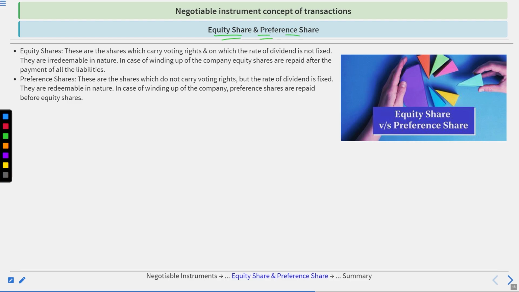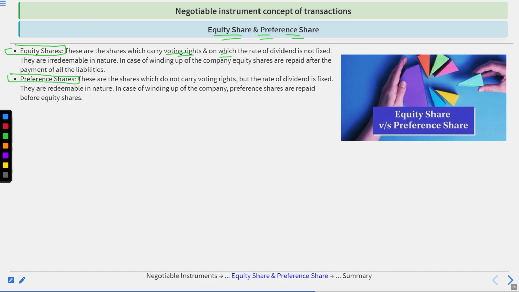Now the equity shares and the preference shares. Equity shares first. These are the shares which carry the voting rights and on which the rate of dividend is not fixed. This means if the company has high profit, the dividend rate will be higher. If the company has no profit, no dividend would be paid. They are irredeemable in nature. In case of winding up of the company, equity shares are repaid after the payment of all the liabilities, which means they get the last preference in repayment when the company is closing the business.